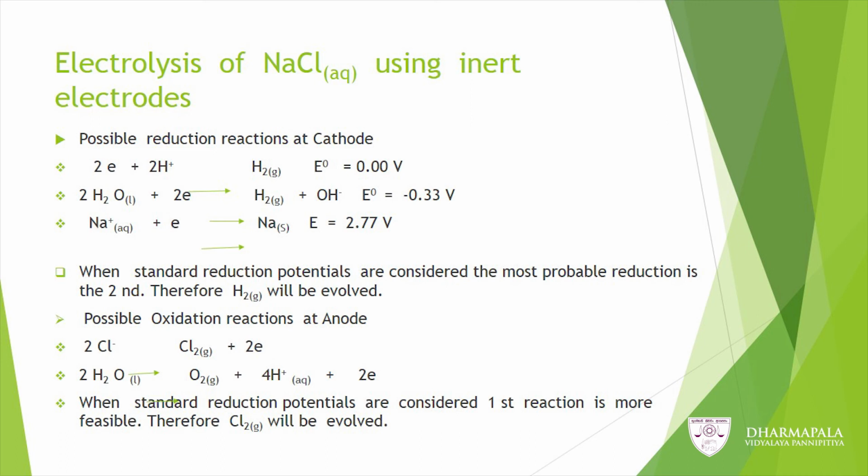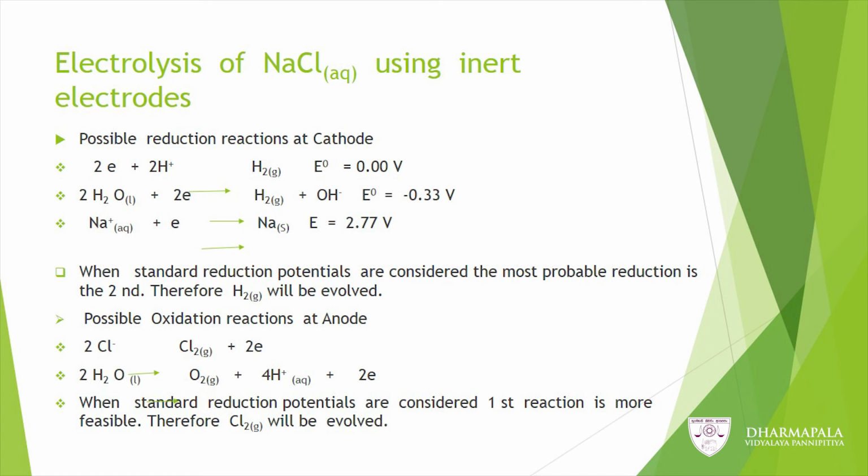Therefore, it is not possible under ordinary laboratory conditions. The third reaction cannot happen due to a large negative potential. Therefore, the most possible reduction reaction at the cathode is actually the second.